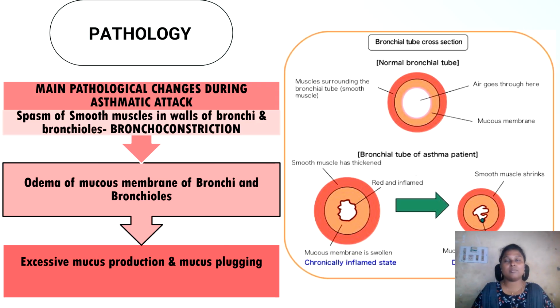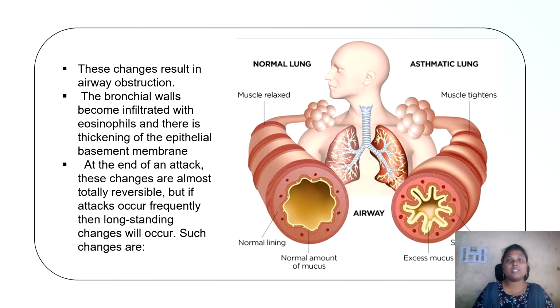So, during the asthma attack, the patient is trying to breathe through airways that are narrowed by muscle spasm, swollen by edema, and obstructed by mucus. These three changes together cause the airflow limitation, leading to wheezing, shortness of breath, coughing, and a characteristic tightness in the chest. The pathological changes that we have discussed in the previous slide, the bronchospasm, mucosal edema, and mucosal plugging,